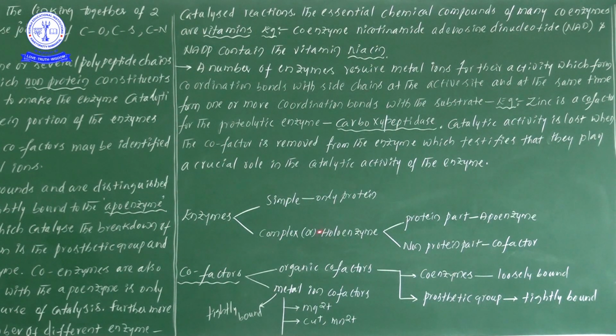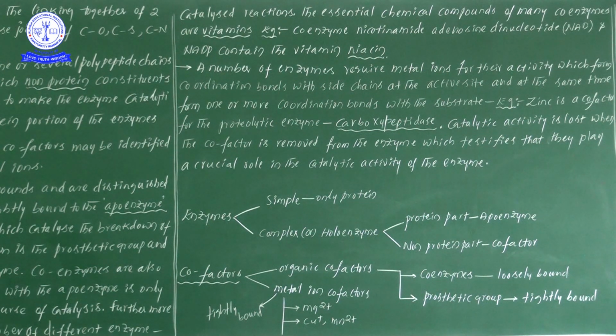The holoenzyme is formed by two parts: one is the protein part and the other is the non-protein part. The protein part we call the apoenzyme and the non-protein part we call the cofactor. Again, coming down to cofactors, the non-protein part, we have started to discuss them. Cofactors are of two kinds: organic cofactors and metal ion cofactors.